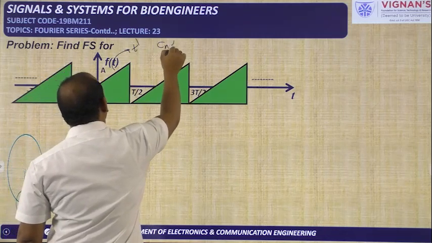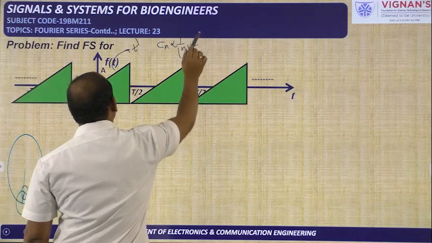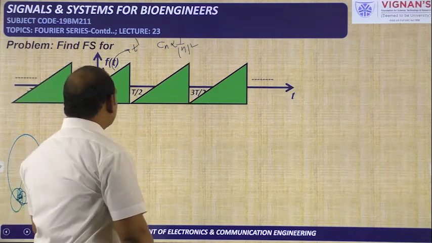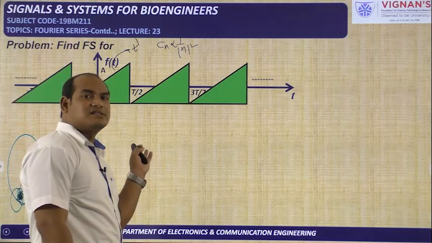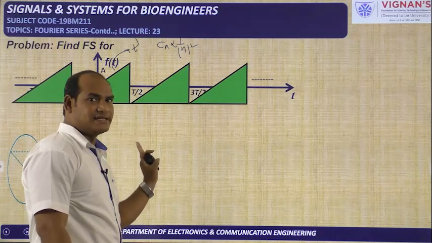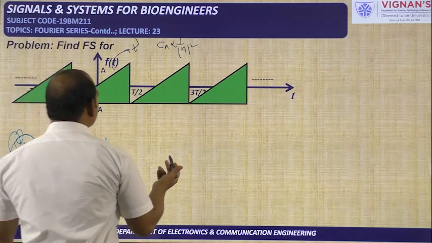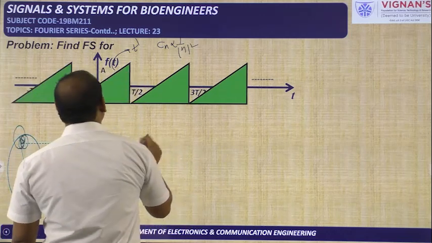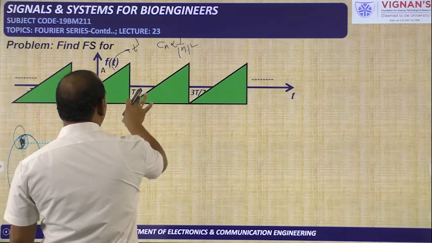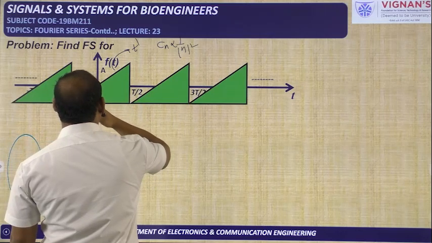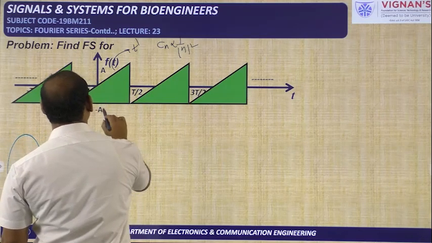So Cn will be proportional to 1 by modulus of n square. With that conclusion we can identify the answers in the GATE examination easily. Okay, so now again the same procedure. Why did I give this problem again? If you do the differentiation, you will get the importance of this particular problem. So I am doing the differentiation.